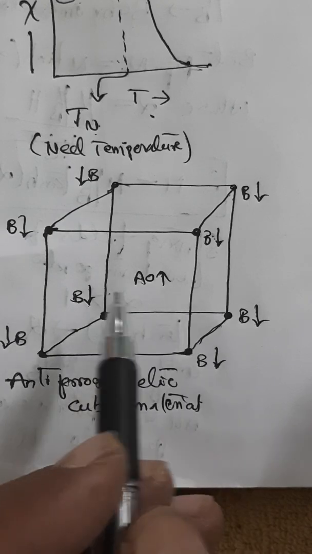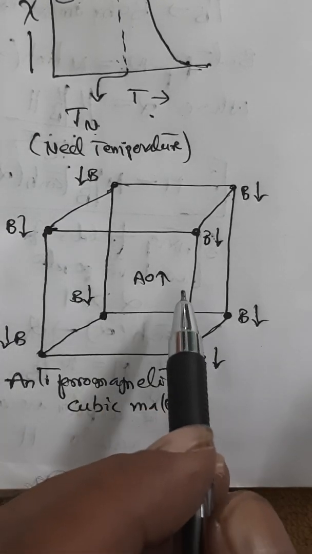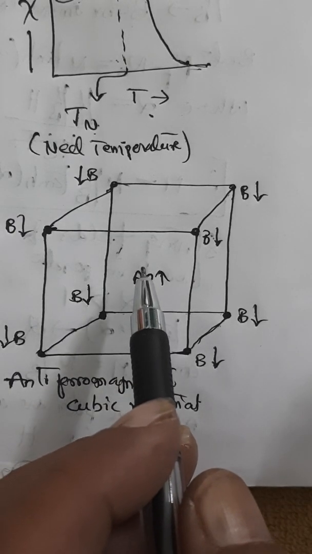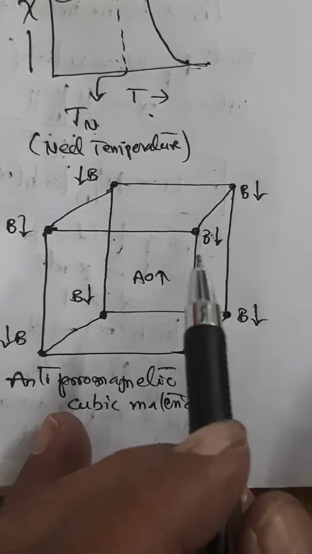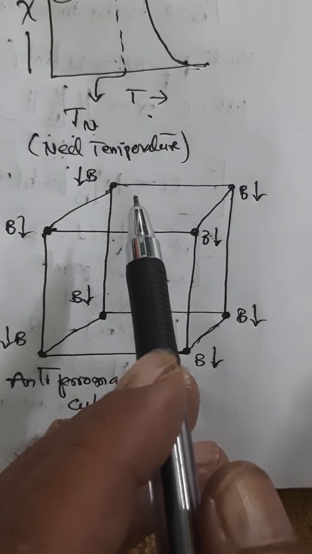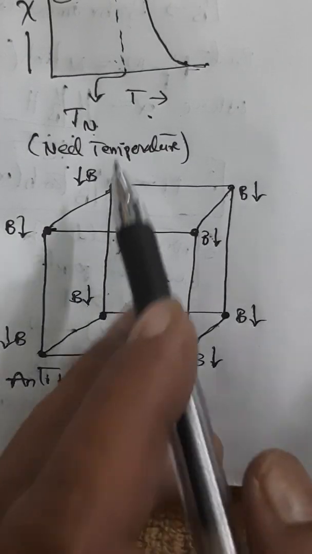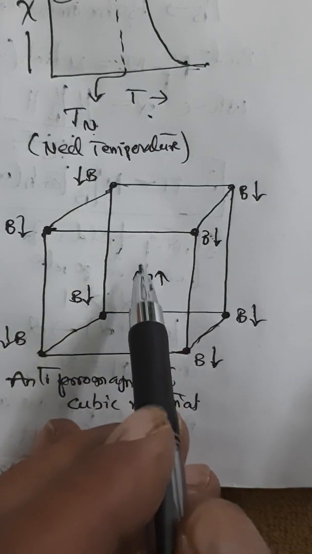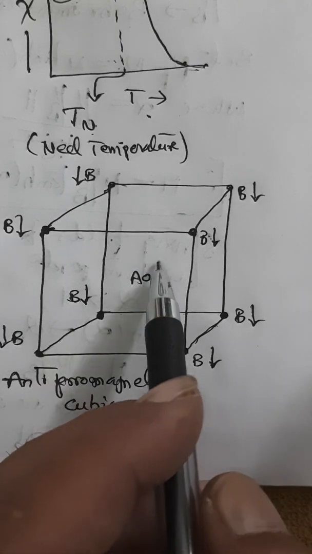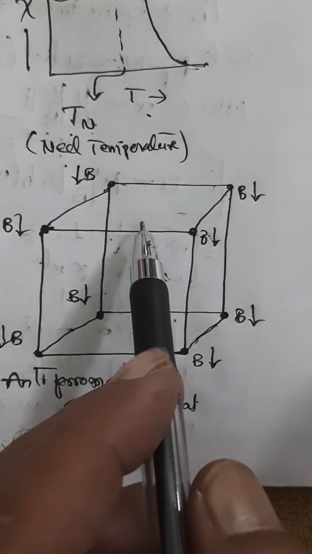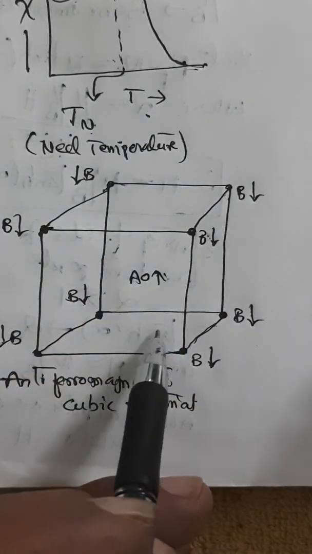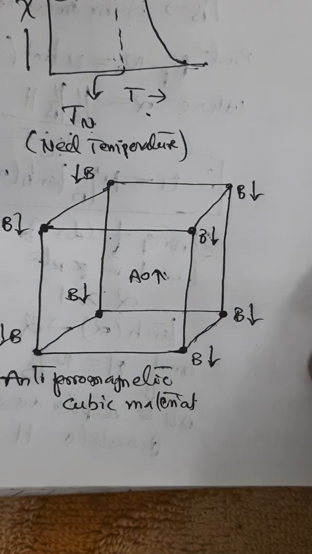If the disturbance is in clockwise or anti-clockwise directions, the magnetic moments will be aligned in the same direction. So therefore, the susceptibility increases and maximum temperature is reached, which is known as Néel temperature. The attaining maximum value of a temperature is what is known as Néel temperature. Further, if you increase the temperature, it naturally disturbs the alignment of magnetic moments in the same direction. So thus, susceptibility decreases when temperature is greater than the Néel temperature. This is what we have to understand about